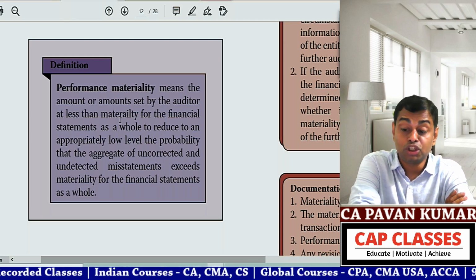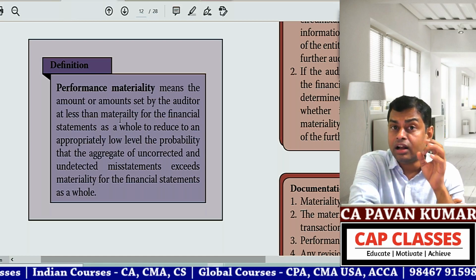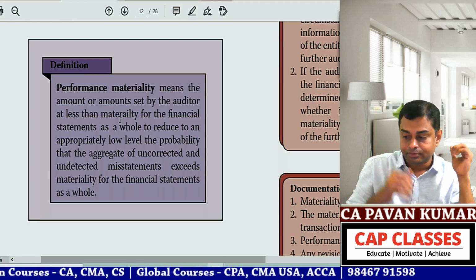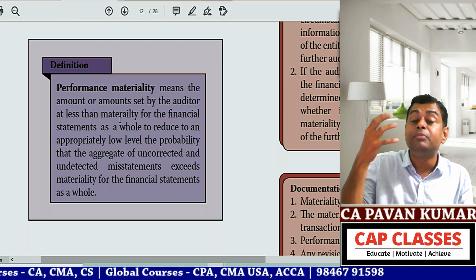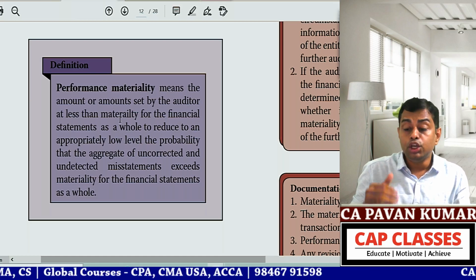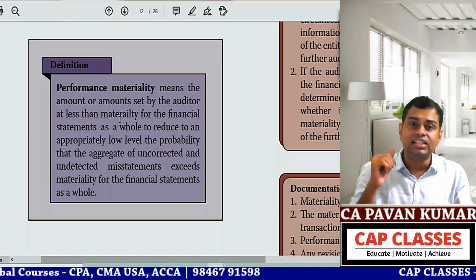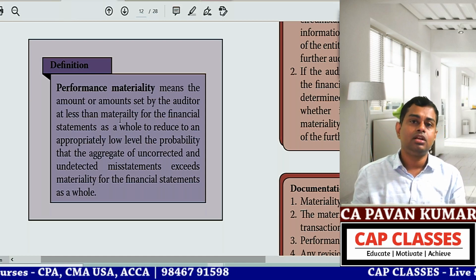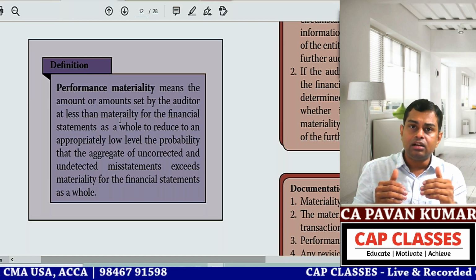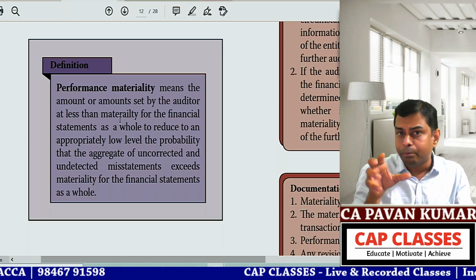Okay, now question number 3. Ayyappa, are you there? Yes, sir. Your materiality level is 1 lakh. That means anything above 1 lakh is material for you. You are speaking with the client, with your articled assistant, with any person. How much of the materiality level will you tell them? Will you tell them that anything above 1 lakh is material for me, or will you tell any other number? How much will you tell them?